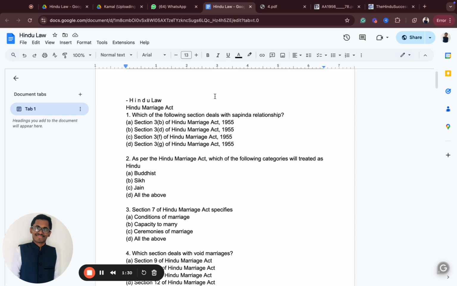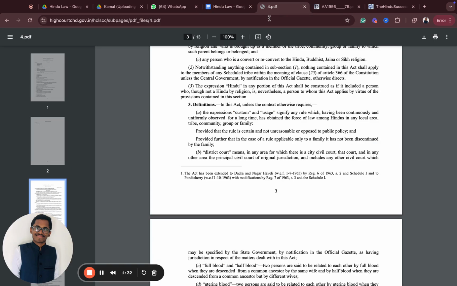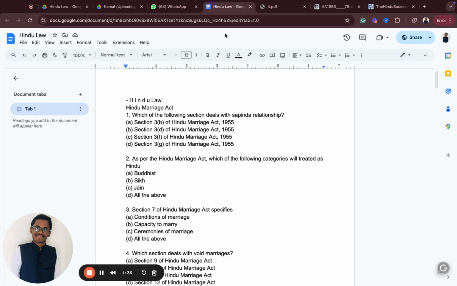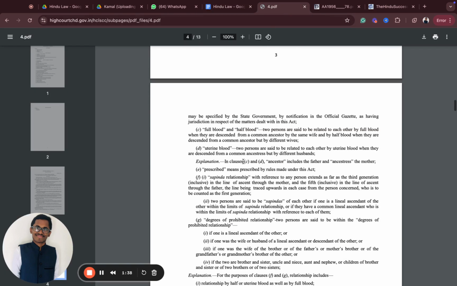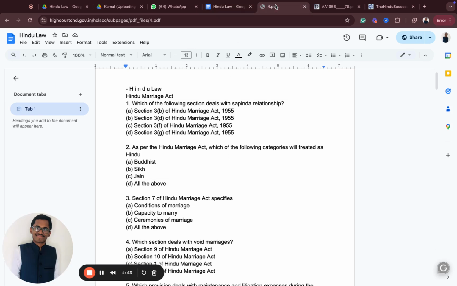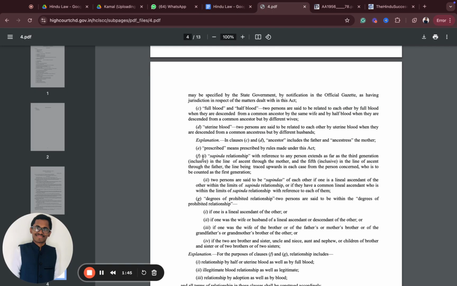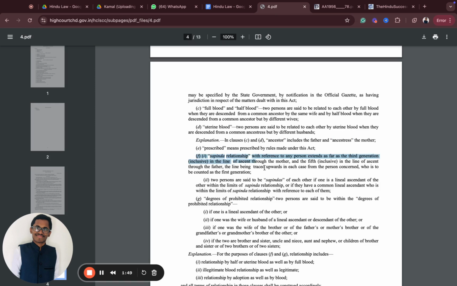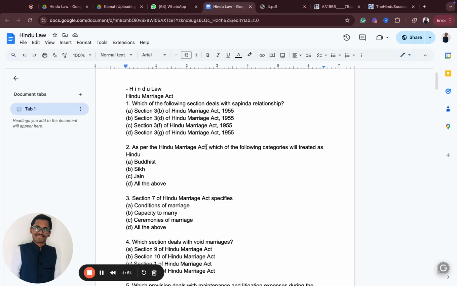They have given how many options over here? Option B, about Hindu marriage Sapinda relationship, is it option B, district courts? It's not that. Option D, uterine blood, obviously not. And then option F, Sapinda relationship. So the right answer is F. Very simple. From the Bare Act itself, you'll be able to figure it out. If you're getting the full answer from the Bare Act, you just need to select it and put a mark. Yes, that's it.